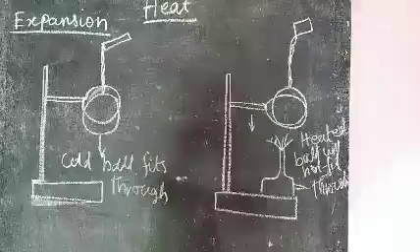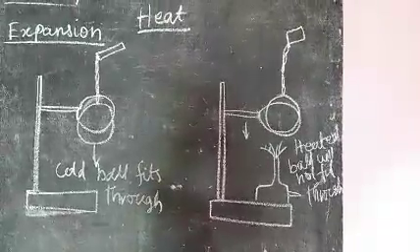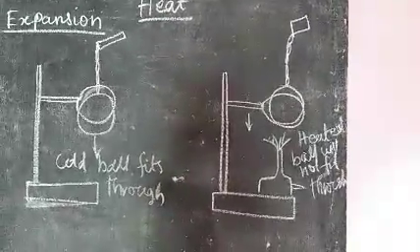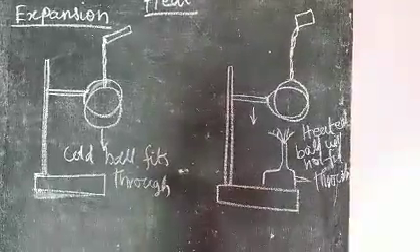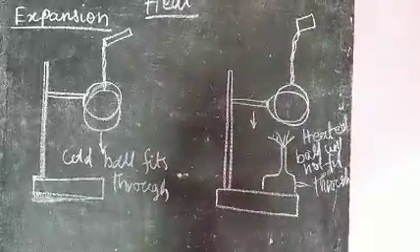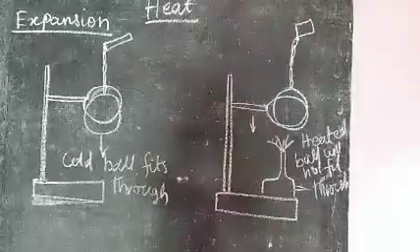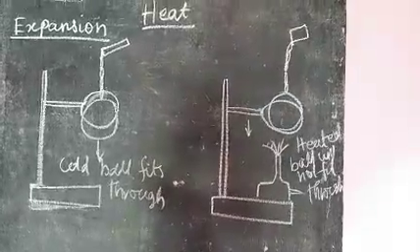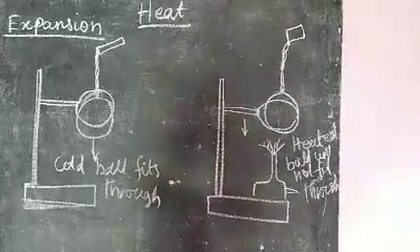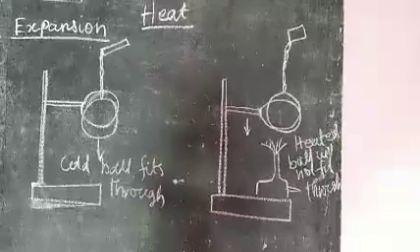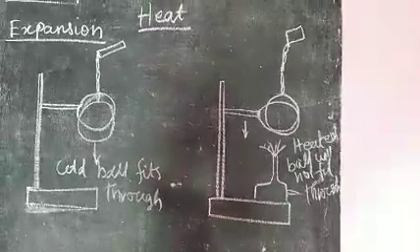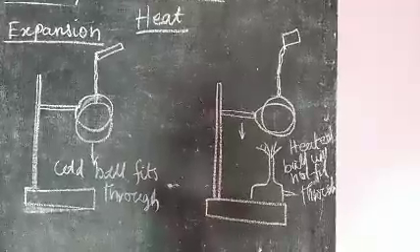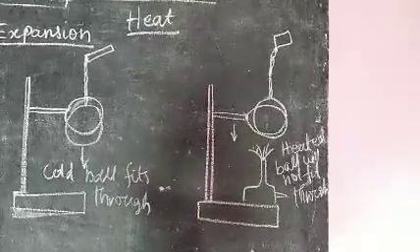After heating, the metal ball will not go through the ring, because inside the metal ball there are atoms and molecules. It has some amount of heat energy from the burner. It expands, so the metal ball will not go through the ring after heating.